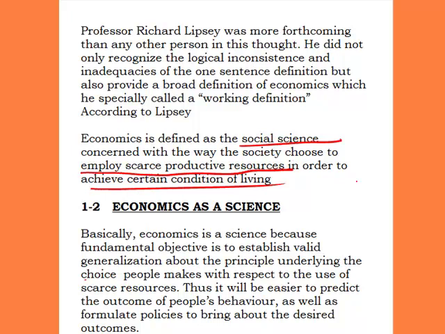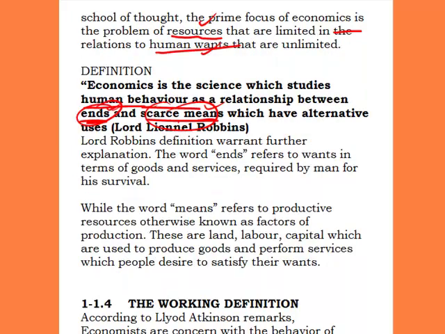So we need to note that the most reckoned with definition is that of Lionel Robbins, which says that economics is the science which studies human behavior as a relationship between ends and scarce means, which have alternative uses. Why is this so? It's because it contains the nitty-gritty of what economics is all about. It's just studying the behavior of human beings.